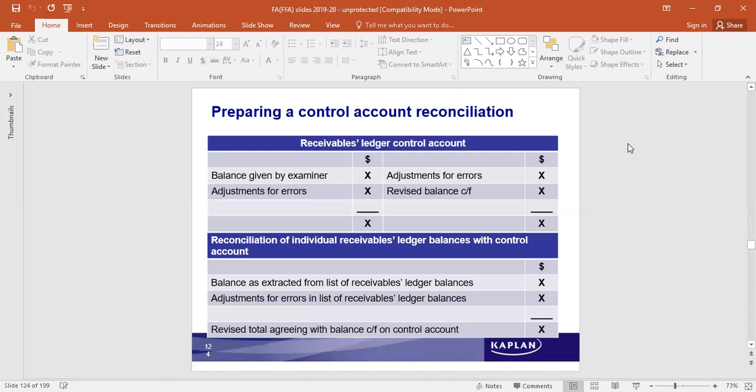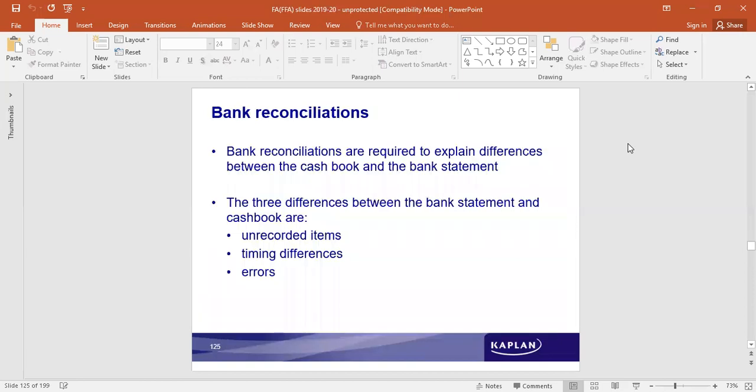So on examining, if there is any kind of a difference in the amount, that would be reconciled in a reconciliation statement. The reconciliation of individual receivables ledgers balance with control account. So what is accounted for in the control account, what is available in the other verification, on verifying them with the vouchers, bills, etc. Then the adjustments would be made in the reconciliation statement. That's with receivables and payables.